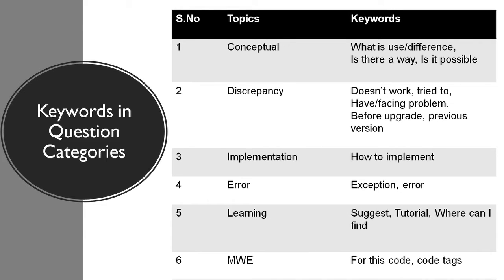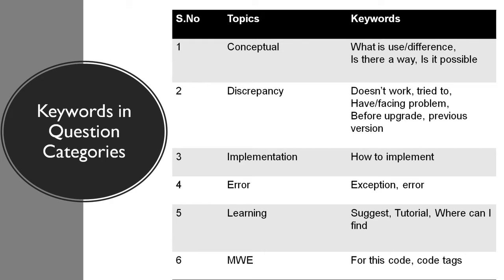So here are some of the keywords for each category. Say conceptual, it indicates questions about uses or differences of different technical aspects. So the keywords include what's the use or difference, is there a way, is it possible to solve a certain problem. Then comes discrepancy. It indicates queries regarding something that worked earlier and doesn't work in the present. So keywords related to this category might include doesn't work, or we have tried to and we are facing a problem now, or we have faced a problem before upgrade or in the previous version.